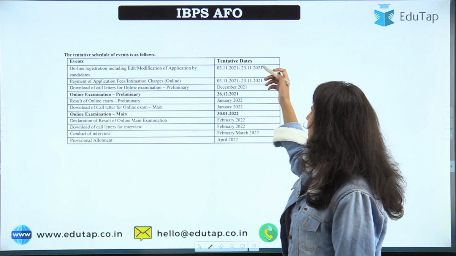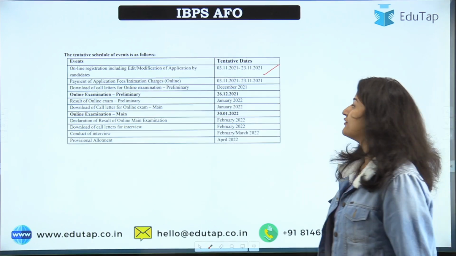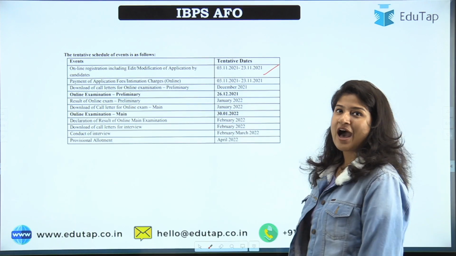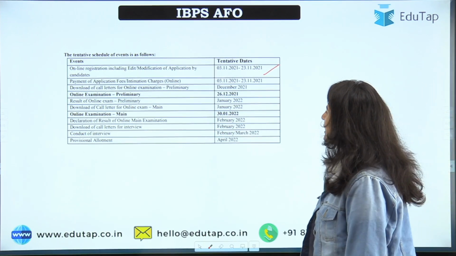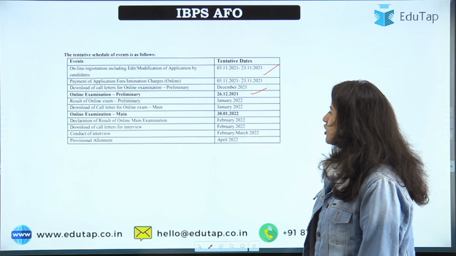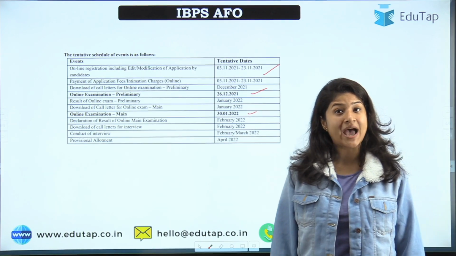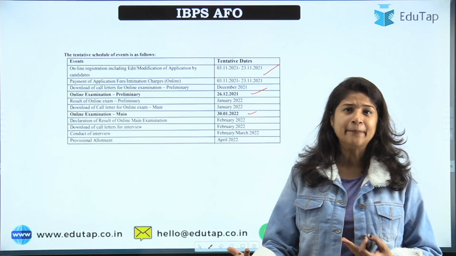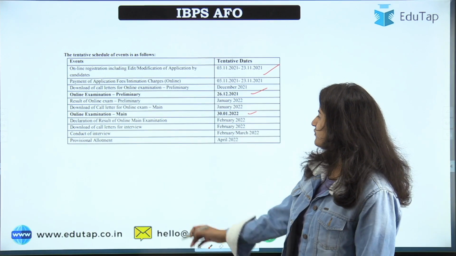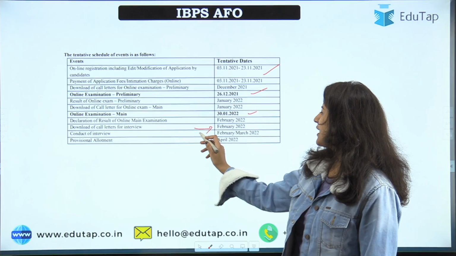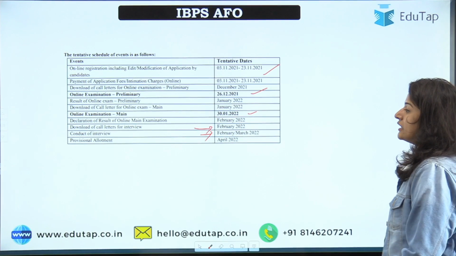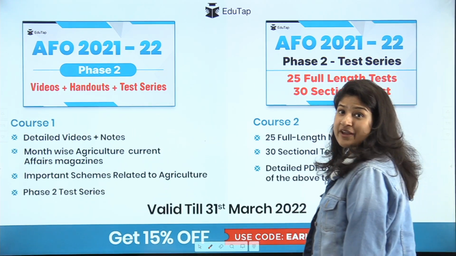Now see, as the notification has already been released, you can fill the form. If you are from an agriculture background, it is a good opportunity to have a government job in the agriculture section. Here the prelim examination is on 26th December 2021, and your mains examination is on 30th January 2022. So there's not much gap. You should start preparing for phase 2 from today itself. Somewhere you'll get the call letter for the interview in February, and then the interview will be conducted in February-March 2022.